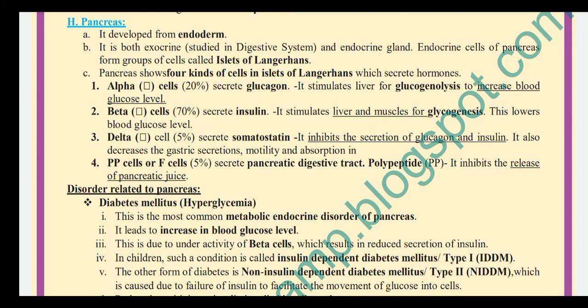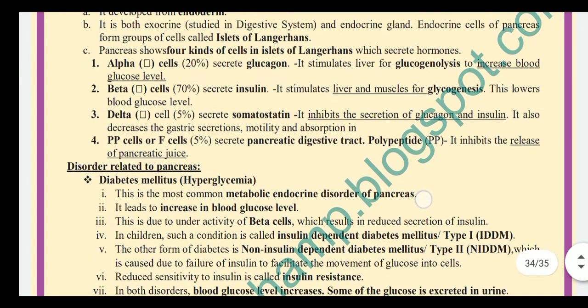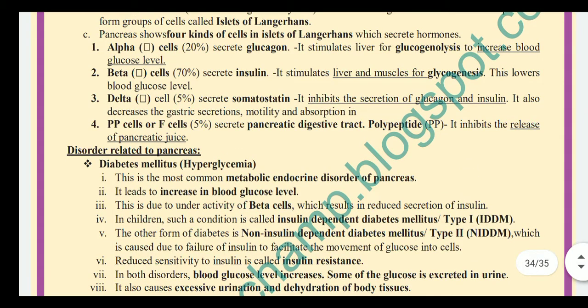Next gland, that is pancreas, developed from endoderm. It is both exocrine as well as endocrine, which we have studied in the digestive system. So it is an endocrine gland. Cells of pancreas form groups of cells called islets of Langerhans. Pancreas shows four kinds of cells in islets of Langerhans which secrete hormones.